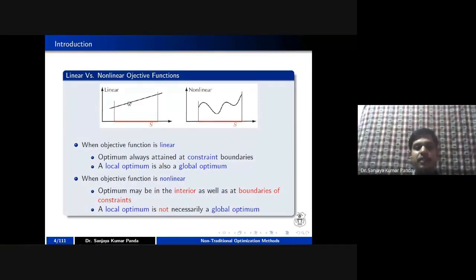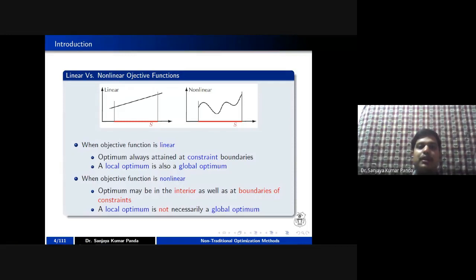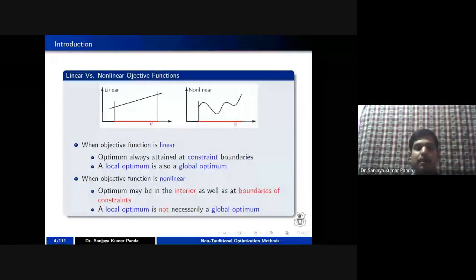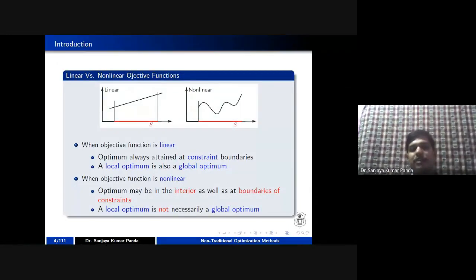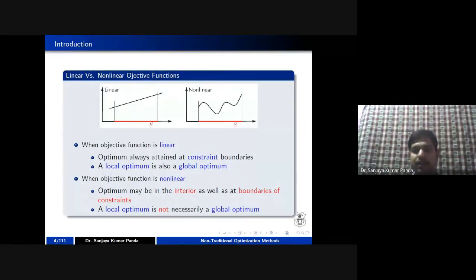In this case, the optimum always attains a constraint boundary, and if you achieve the local optimum, that is called your global optimum, right? Like I mentioned, if you have reached the top of the hill and you claim that is a local optimum, then you can claim that it is also your global optimum if the objective function is linear, right? But if the objective function is nonlinear, what will happen? The optimum may be in the interior as well as on the boundary of the constraint, right? And in this case, you cannot claim the local optimum is the same as your global optimum, right?